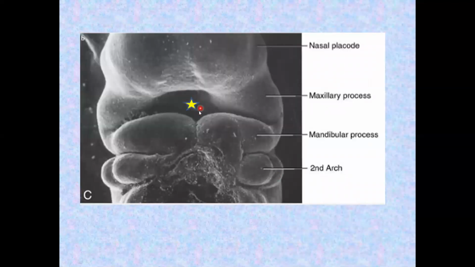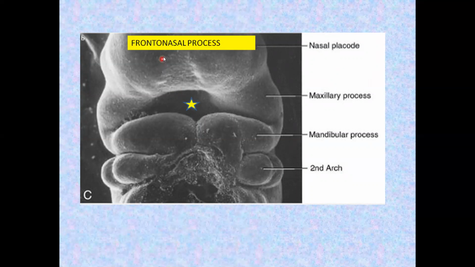This is the stomatodium. It's bounded above by frontonasal process that develops in relation to the developing forebrain. Stomatodium is bounded on either side laterally by the maxillary process. Below on either side by the mandibular process. In this picture, you can appreciate the maxillary process coming from the dorsal end of the mandibular process. And I told you the mandibular process and maxillary process are from the first pharyngeal arch.